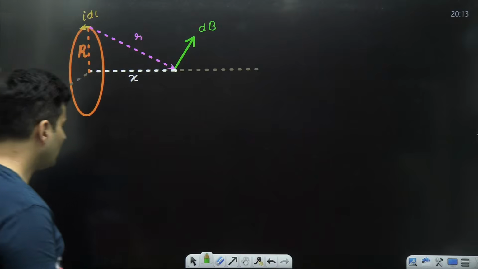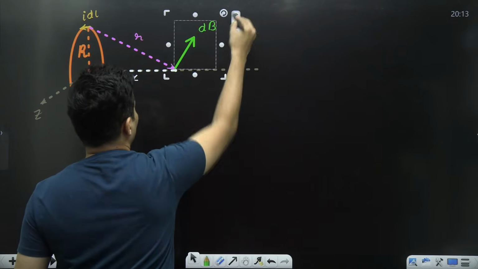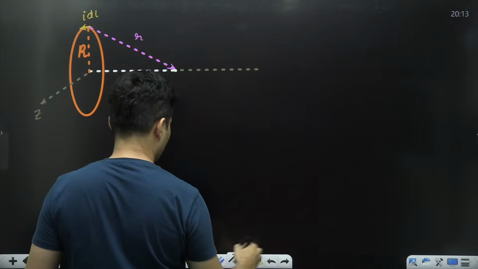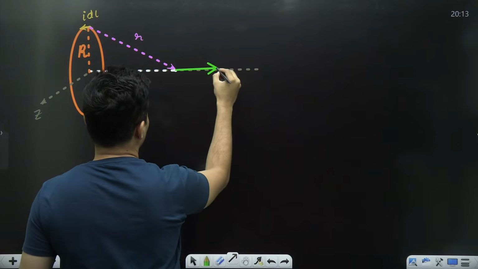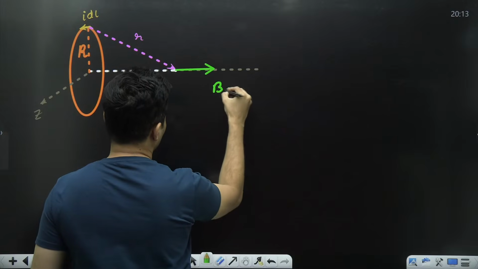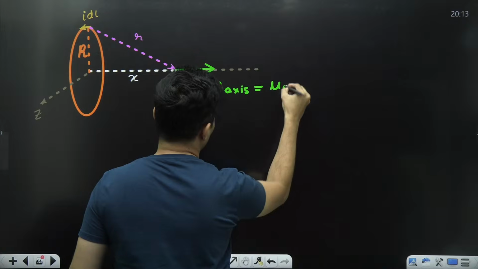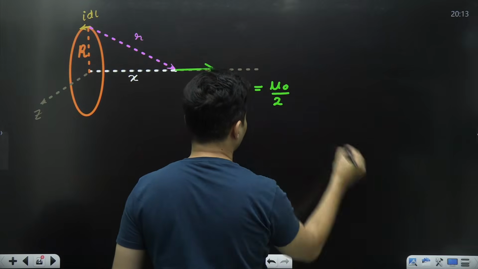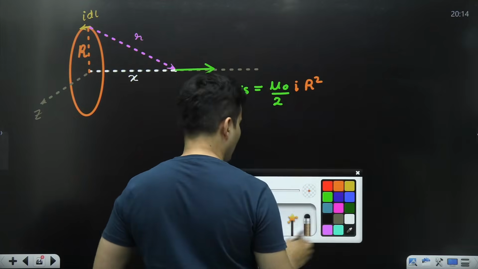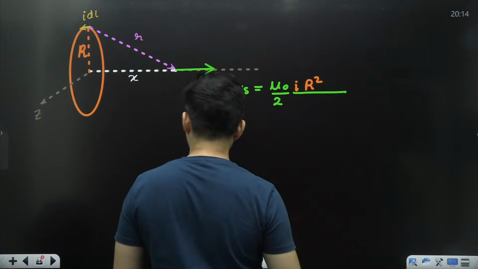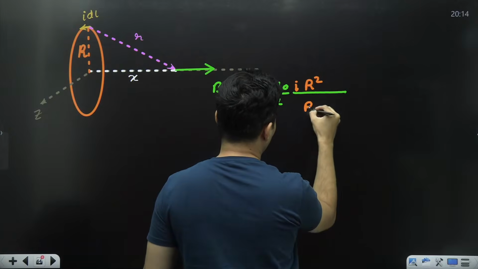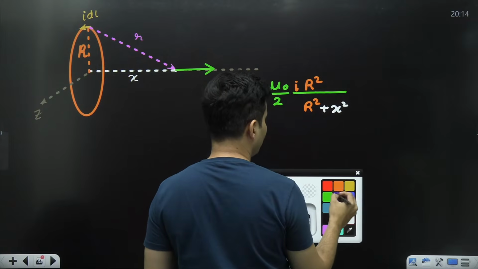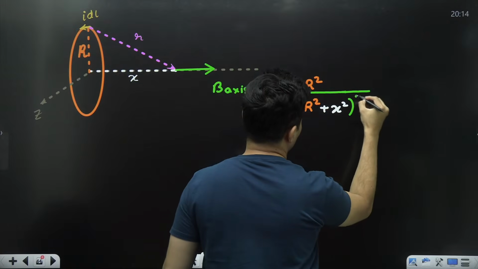So now coming back to this, the magnetic field on the axis is given by mu naught divided by 2, then the current into R square, the whole thing divided by R square plus x square, that is R square plus the distance from the axis square, the whole thing raised to 3 by 2.